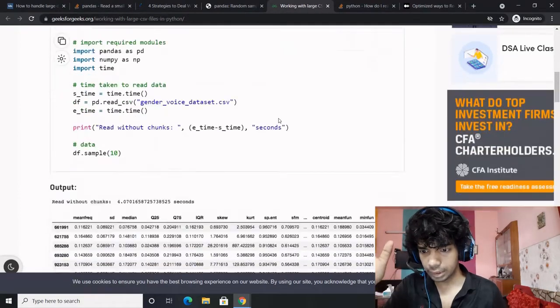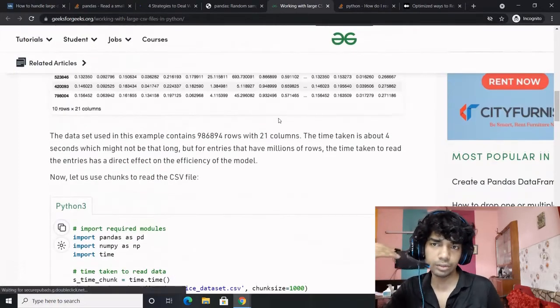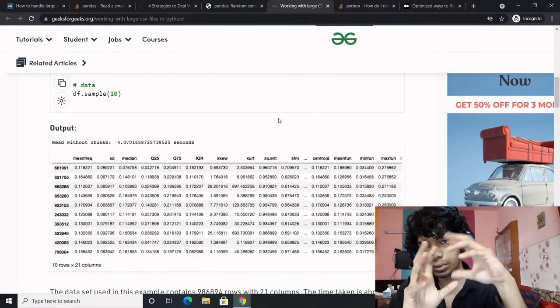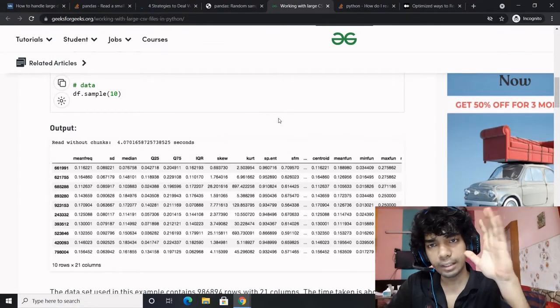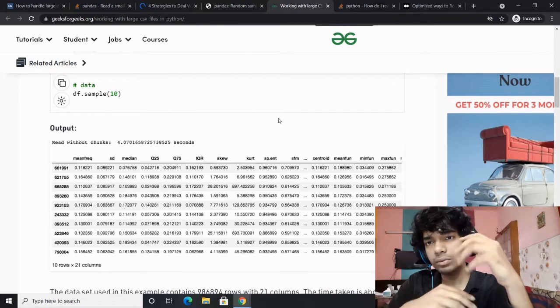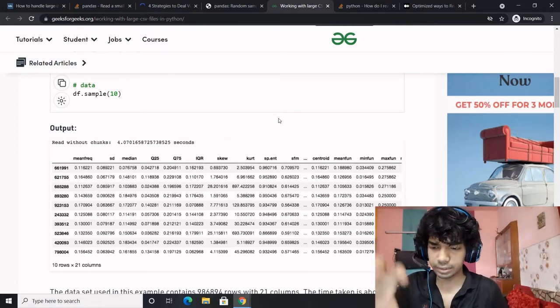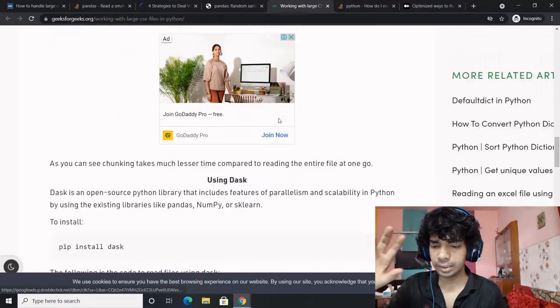Alright, so the first method is you can read through chunks. The first chunk is read into the memory, and the next chunk is not. So chunk-wise processing happens in an iterative manner. This is what this particular method proposes. Alright, you need to specify the chunk size.